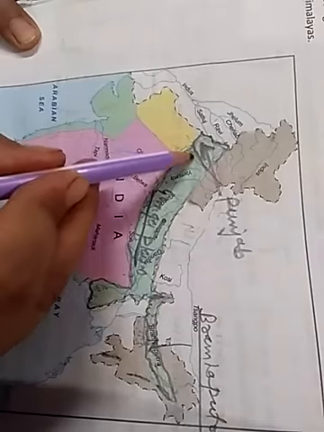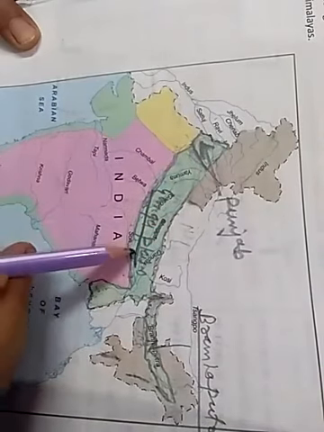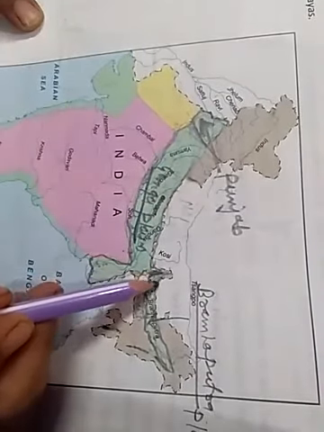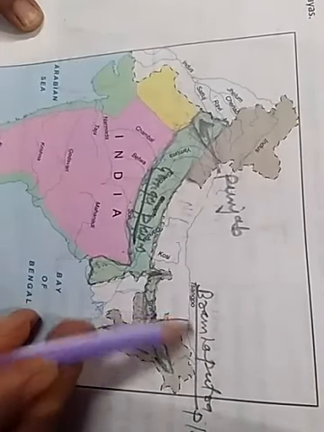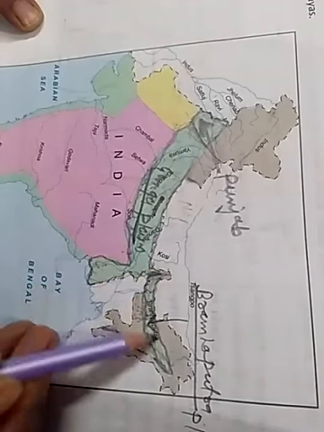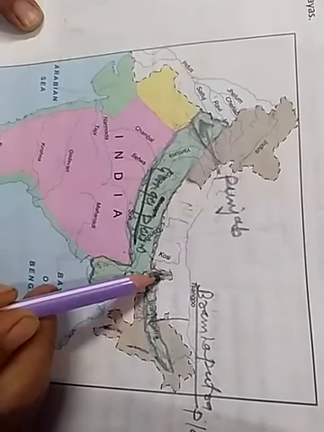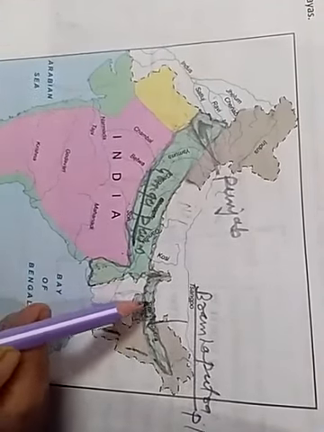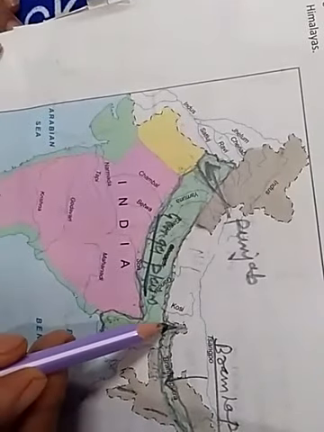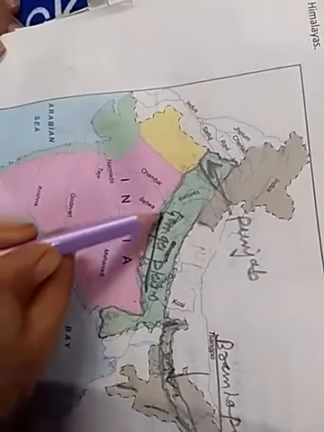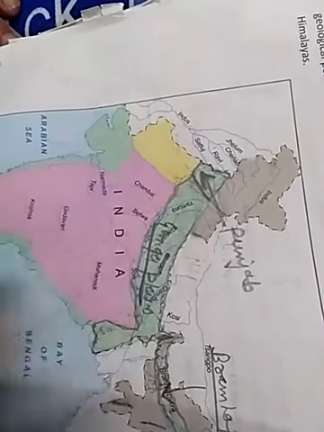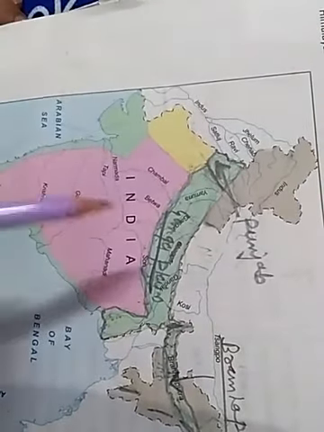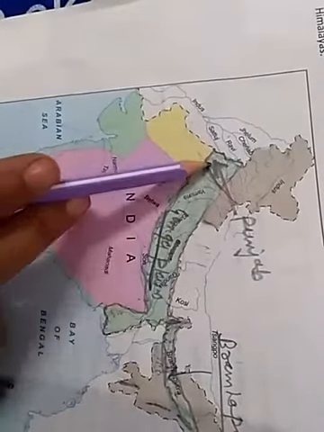You will color and label Ganga Plain here. Then Brahmaputra Plain here. You will have to color and label it. So this is your homework: color and label Punjab Plain, Ganga Plain, Brahmaputra Plain.